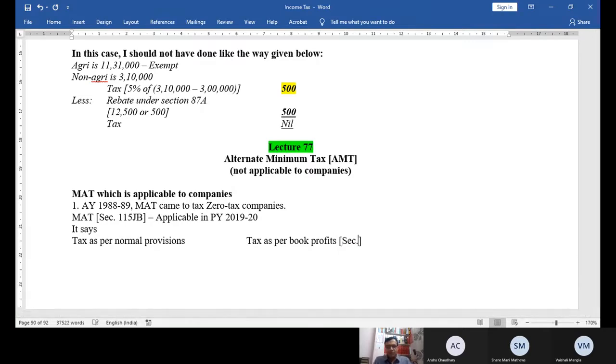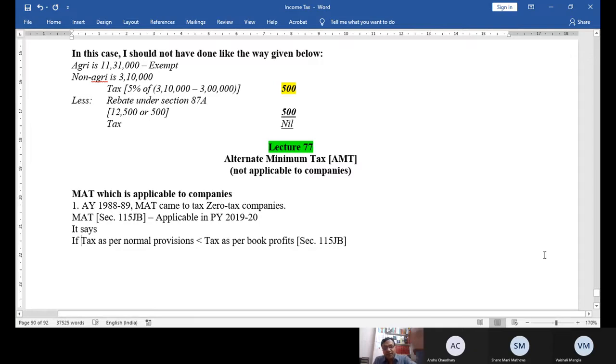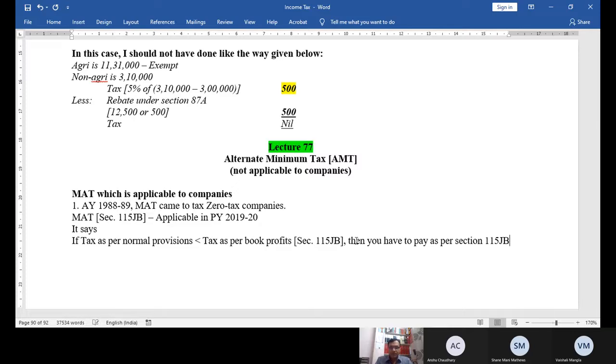If your tax as per normal provision is less than tax as per book profit, then you have to pay tax as per book profit and not as per normal provision. You have to pay as per section 115 JB.